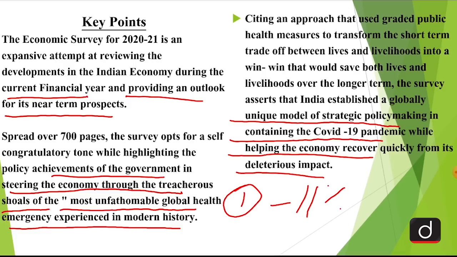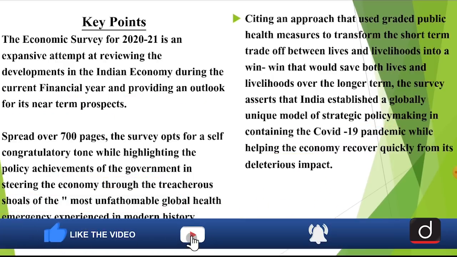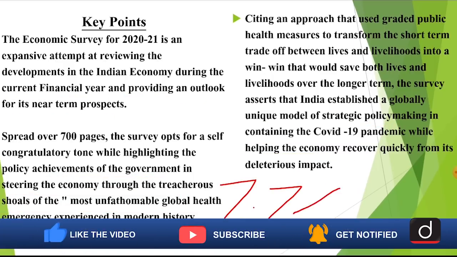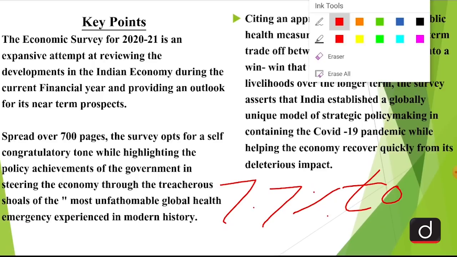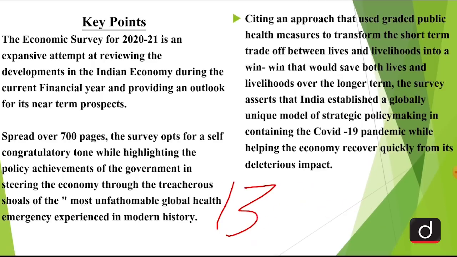Nevertheless, one factor that needs to be kept in mind is the size of the Indian economy as measured by the GDP. It is said that the GDP is expected to contract by 7.7%. Again, a very important figure here. The GDP will contract by almost 7.7% during 2020-21. So, what exactly will be the final value that is being expected? It has been said that the final value is going to be around 134.4 lakh crores.